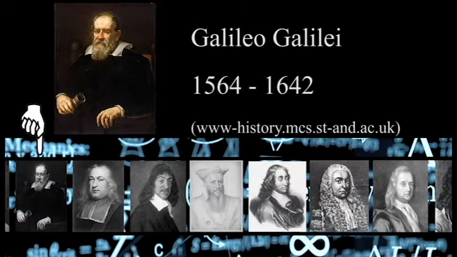In 1610, Galileo publishes Sidereus Nuncius, or Message from the Stars, which describes the astronomical discoveries he has made with his telescopes. In 1632, Galileo published Dialogue Concerning the Two Chief Systems of the World, Ptolemaic and Copernican.